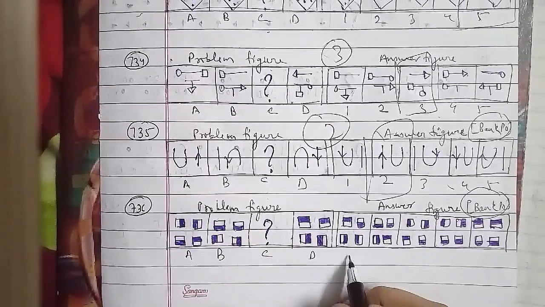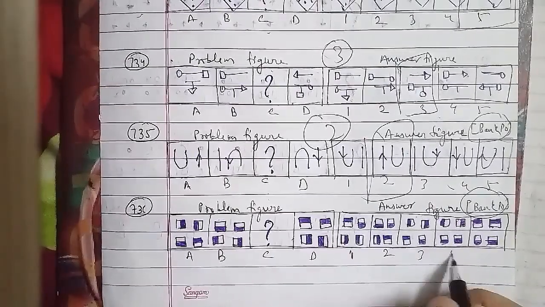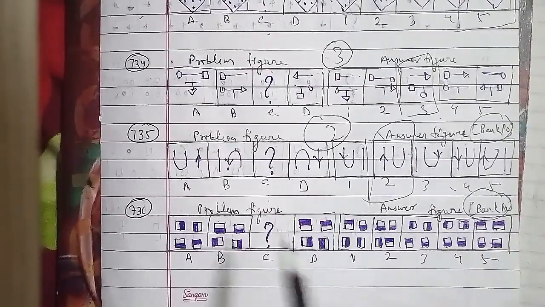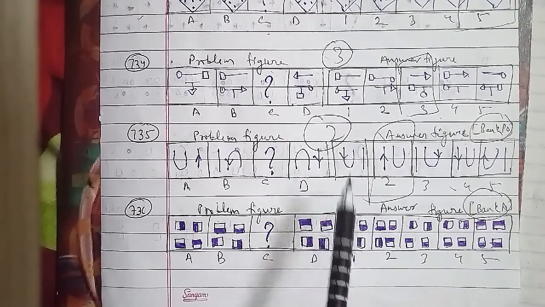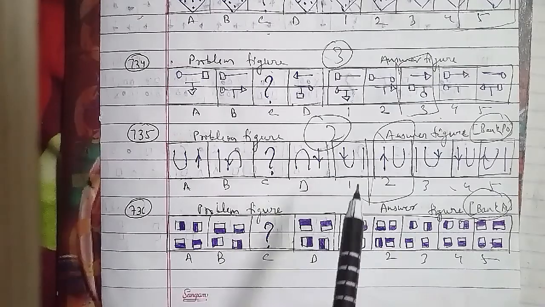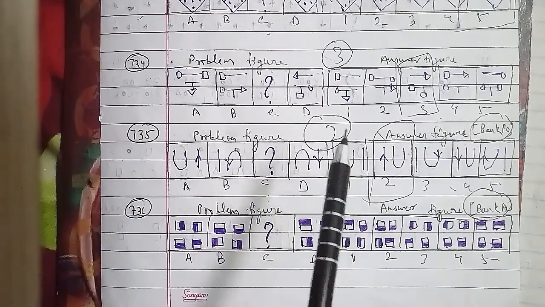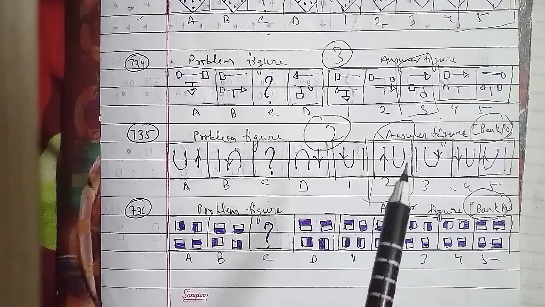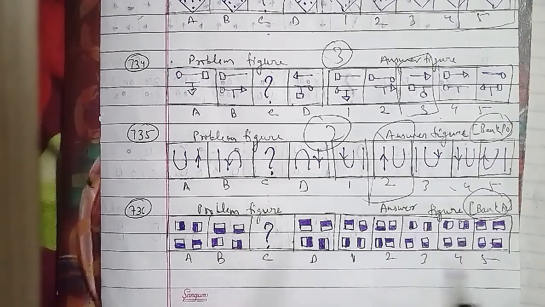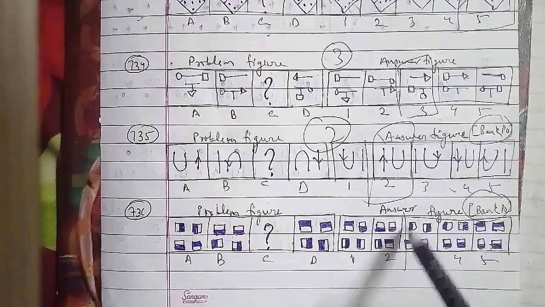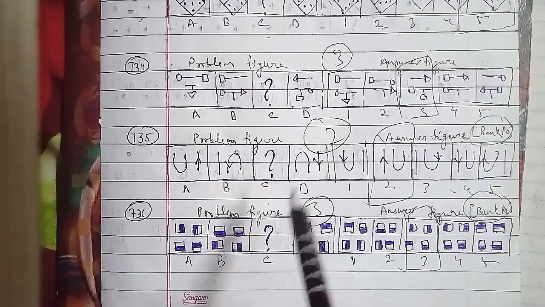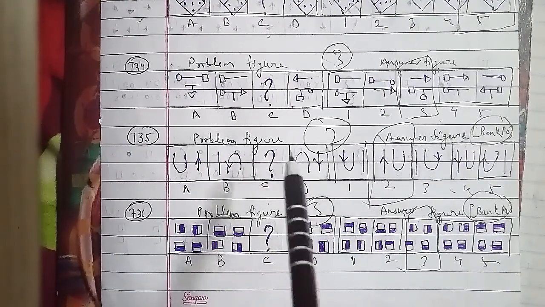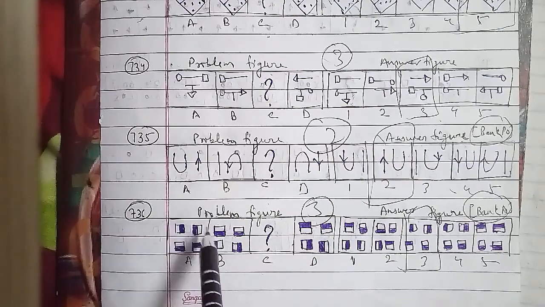So the 737th question of the session: these are the problem figures, and these are the answer figures, named figure A, B, C and D. The answer figures are named 1, 2, 3, 4 and 5 respectively. According to the question, the arrows on the left exchange positions with the other arrow one by one, and both the arrows which exchange positions reverse their directions. So the figure we have to find is the fourth figure; that will be the right answer for this question.